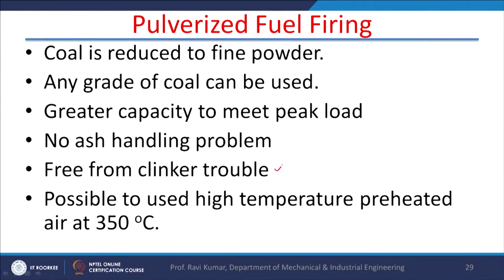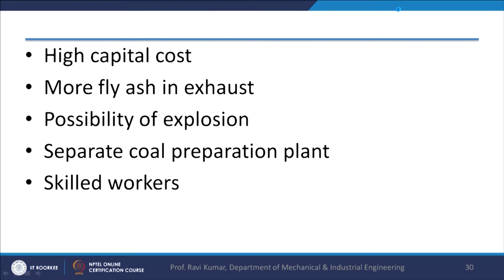But this type of arrangement is free from clinker trouble, and it is possible to use high temperature preheated air at 350 degrees. So this is the best, because if we use the preheated air at higher temperature, effective burning of coal will take place. So this is the benefit of pulverized fuel firing, but the capital cost for such type of system is high. Pulverized fuel firing, the capital cost is high.